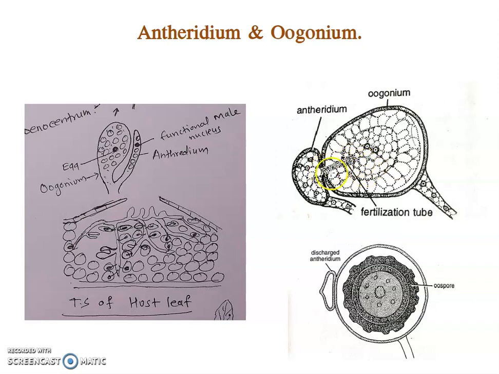This is the signal sent by the oogonium, and the signal is received by the antheridium. At that time the antheridium inserts a germ tube and sends the functional nucleus into the oogonium. After the fusion of the male nucleus from the antheridium and the egg nucleus from the oogonium, oospores are formed. After fertilization, the oospore is formed.